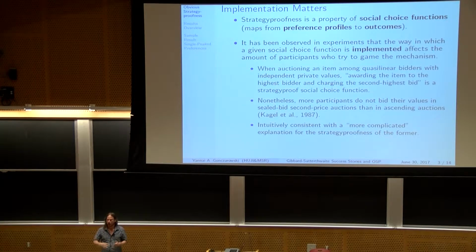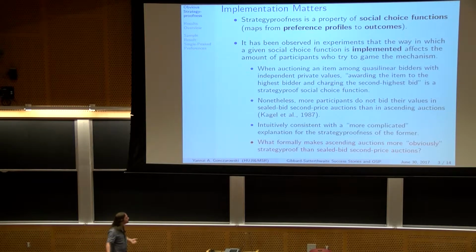Because in an ascending auction, you're just like, okay, why not stay in? You can always drop out before the counter passes your value, so you're never going to have negative utility. With a sealed bid second price auction, imagine that you're the highest bidder, so there's nothing you can do to increase your utility. Now imagine that you're not the highest bidder, so there's a contingent if-then reasoning going around that's harder and takes many more words to explain.